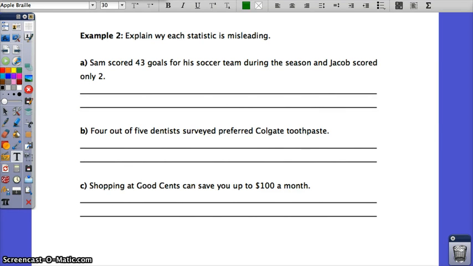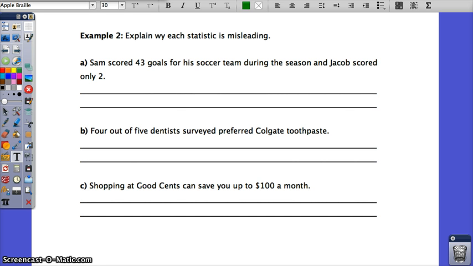So the second part of misleading graphs is, well, we have misleading statistics. Same thing. When you see a statistic, you want it to be as specific as possible. You should know where the information was collected and how it was sampled. Again, going back to the beginning of this chapter, was it sampled randomly or stratified or systematic? Those are all good, fair ways that data could be collected. But if it was sampled by voluntary responses, if you just put out a survey and asked anybody who wanted to complete it, that could be biased.